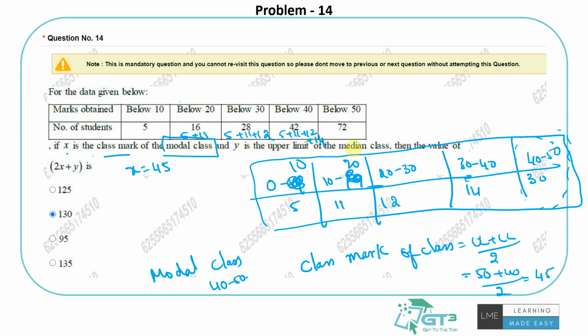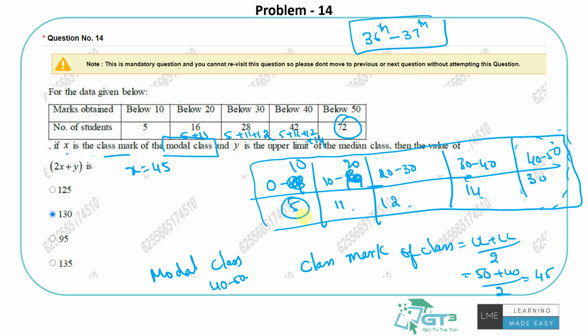Y is the upper limit of the median class. So the median class must be the middle class, right? There are 5 people in this. The total, how many students are there? 72 people. If you add them, you will get obviously 72. So what is the median? The 36th student and 37th student. I have to find the average of these 2 students to understand where it is.